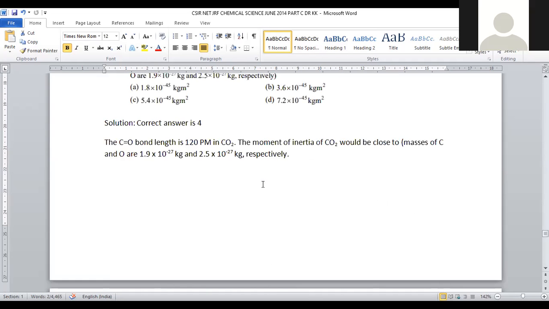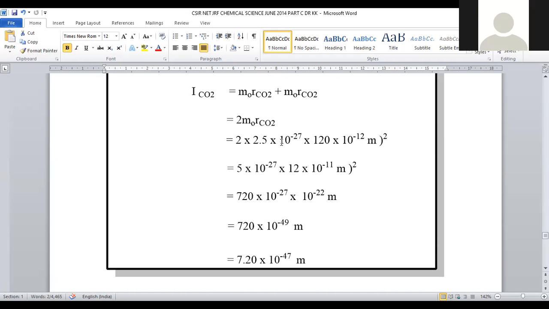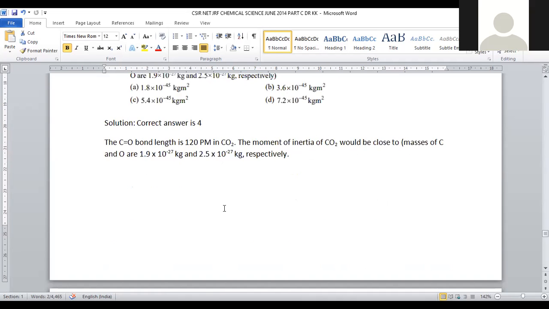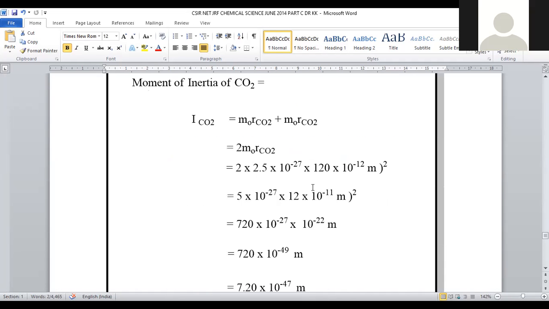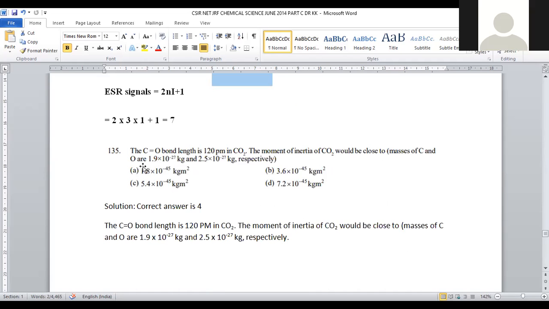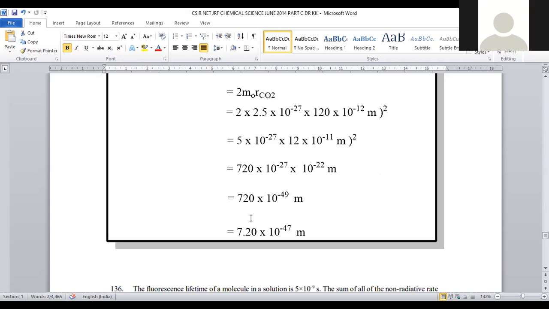2 into m_O, the value is provided to us. How much is it? 2.5 into 10 to the power minus 27, that will be the mass of oxygen, right? Into 120 into 10 to the power minus 12. Carbon will be 1.9 into 10 to the power minus 12, provided to us.